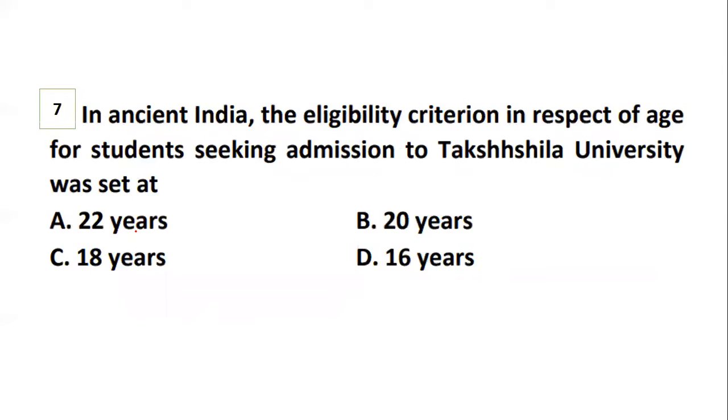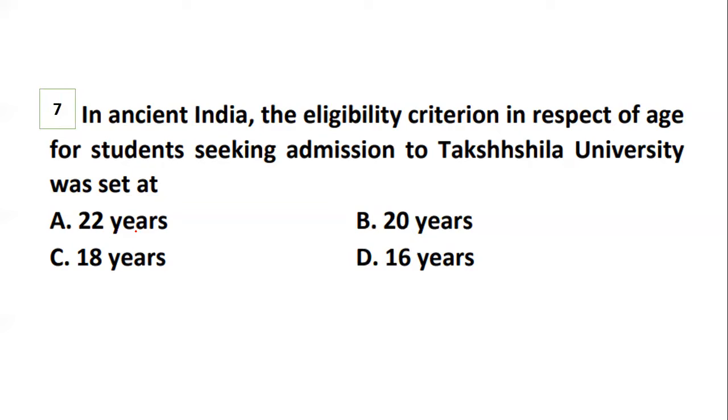Next we have, yes, this question is from ancient India. That is the first topic of the syllabus, where definitely you get a question. So education in ancient India. The question belongs to that topic. In ancient India, what was the eligibility criterion with respect to age for students seeking admission to Takshila University? We have seen questions on Takshila and Nalanda universities, but now they are asking about a student who is aiming to take admission in Takshila University.